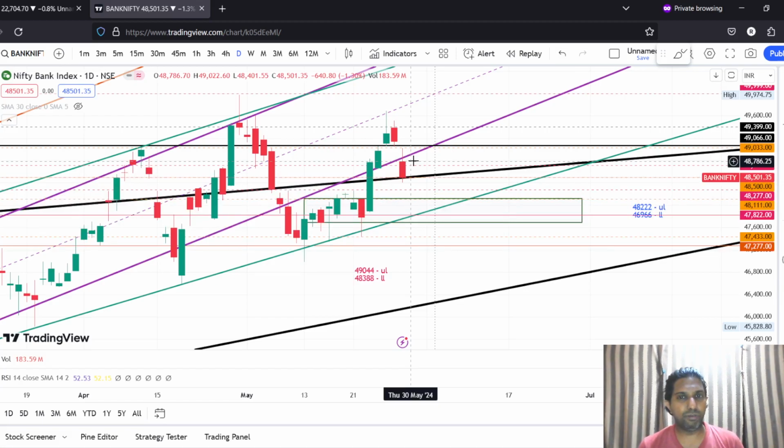It will be interesting to see how to trade, but again, trade with very less quantity, trade with a stop loss, and trade a longer expiry, not the immediate one. That's what my suggestion would be, right? So that's the analysis from my side.